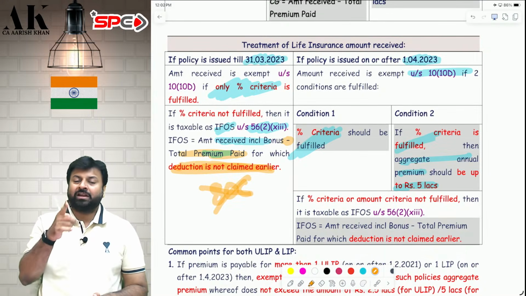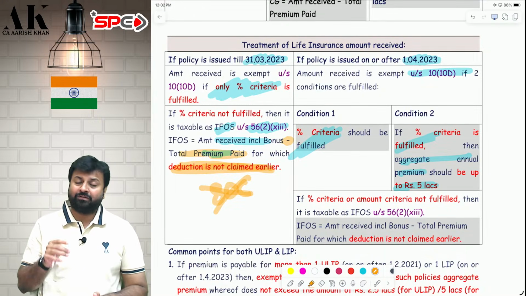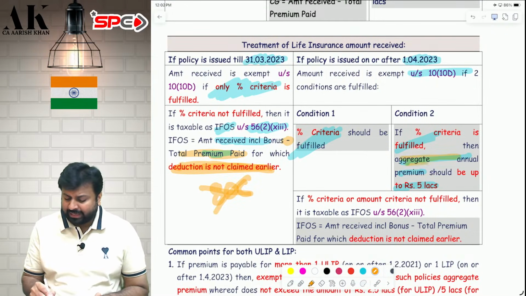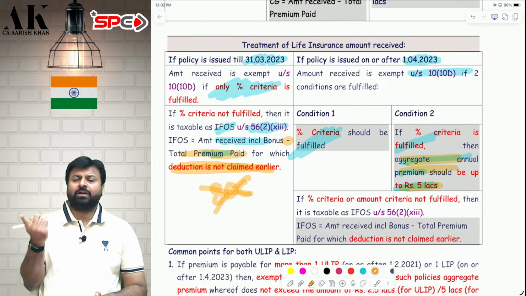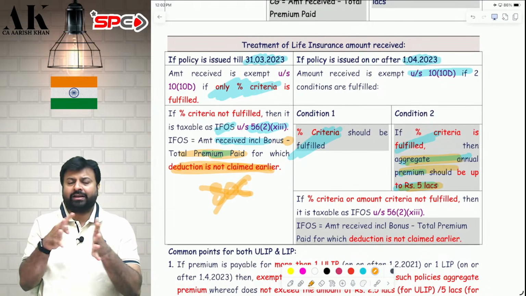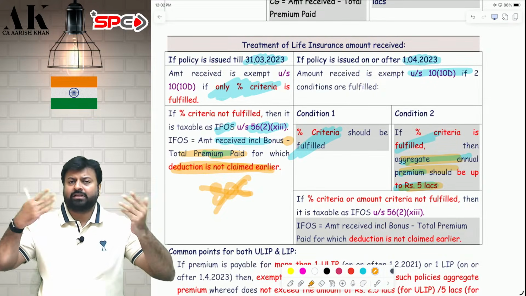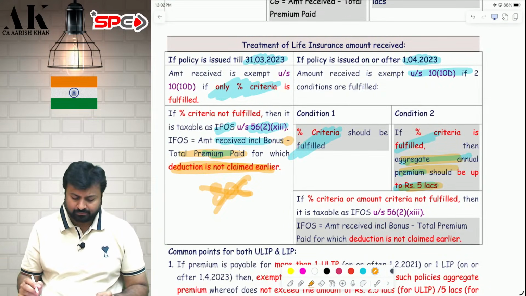Such a provision was not there for ULIP, but for life insurance policy, such a provision is there. Here also, the aggregate premium should not exceed 5 lakhs. If you have more than one policy, if you have 5-6 policies, aggregate all of them, and the aggregate premium should be up to 5 lakhs. That much of the policies will be exempt. The rest of the policies will be subject to tax.